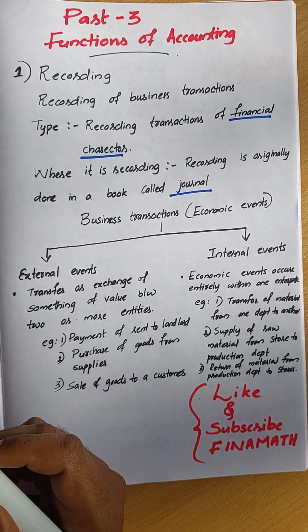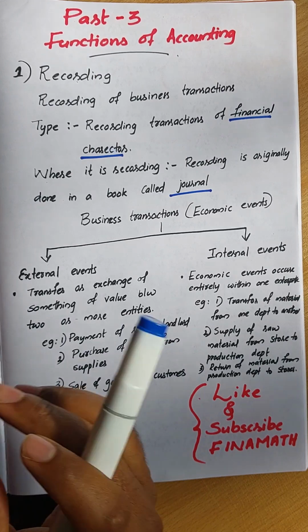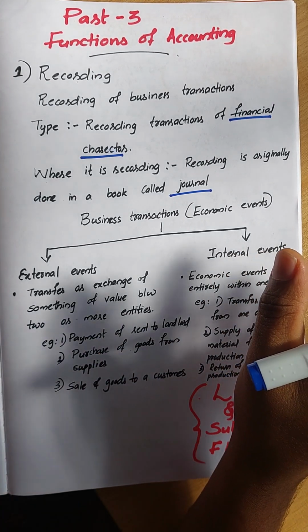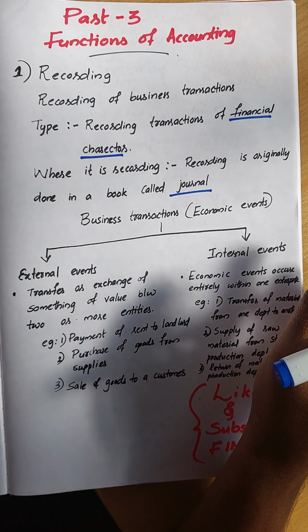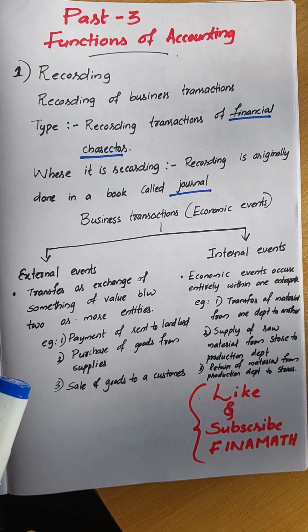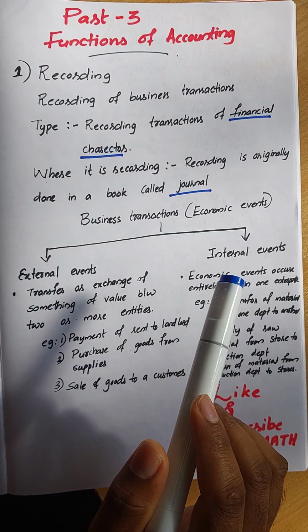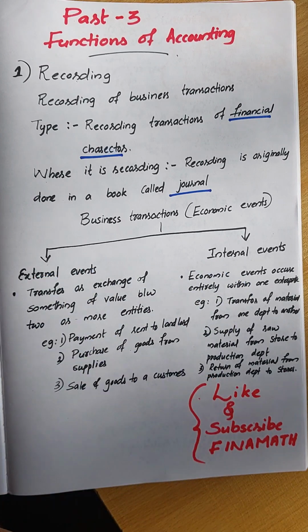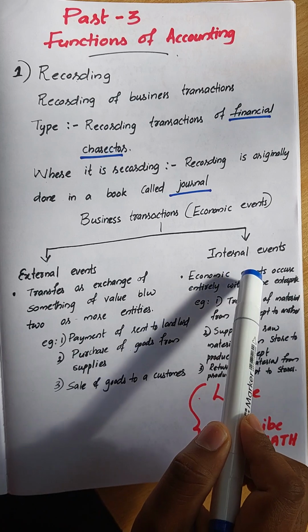So what is it recording? It is recording business transactions of financial character, and it is recording into the original book called journal. We have already discussed that business transactions of financial character are recorded into the journal. And the business transactions we can classify into two types: external events and internal events.